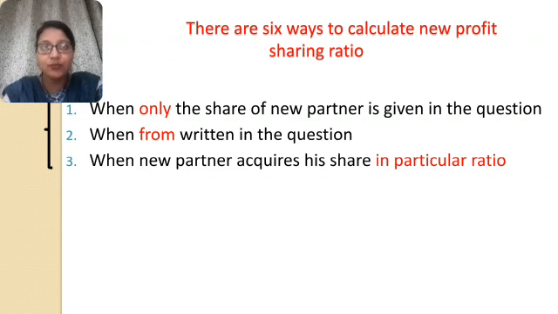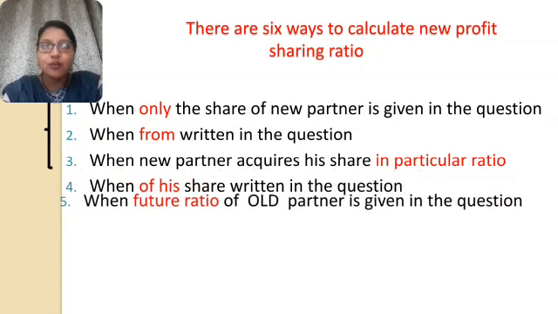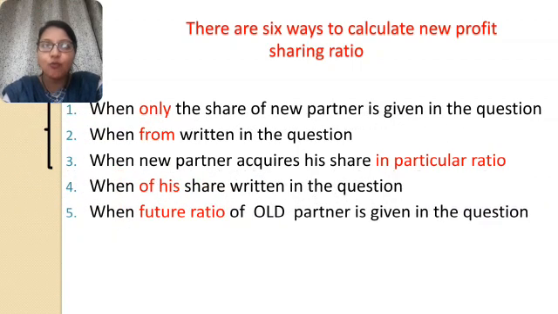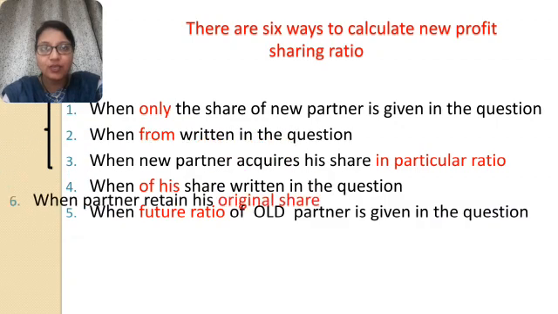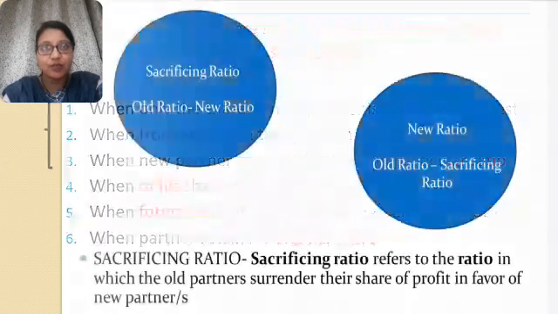The fourth one is when "of his share" is written in the question. The fifth is when the future ratio of old partners is given in the question, and the last one is when partners retain their original share. So let's start with the fourth, fifth and sixth points of this particular adjustment.